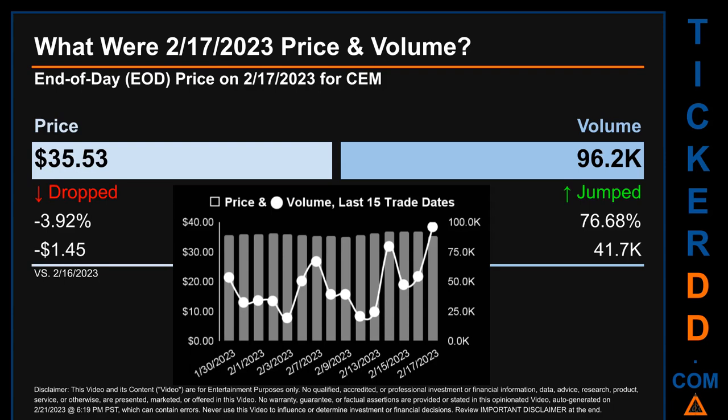The graph shows price and volume for the last 15 trade dates. Across a range of $1.91, the max and minimum end of day price were respectively 36.98 and 35.06. Volume saw a range of 76.6 thousand, from a day low of 19.5 thousand to a day high of 96.2 thousand.